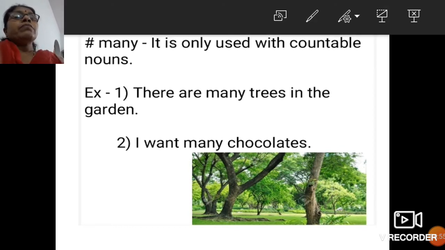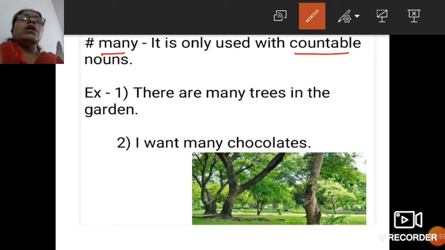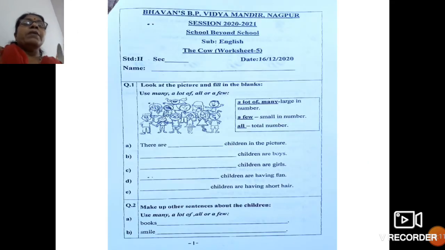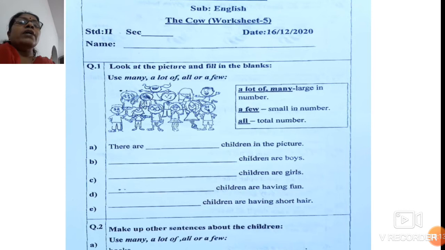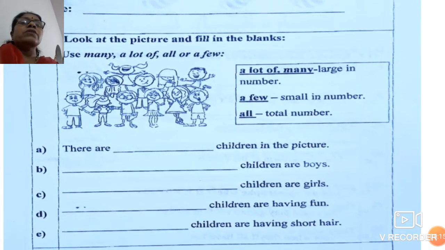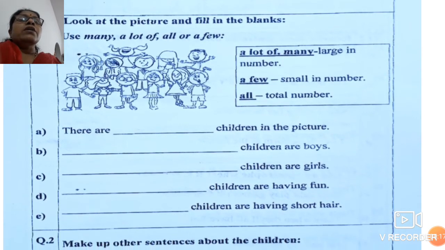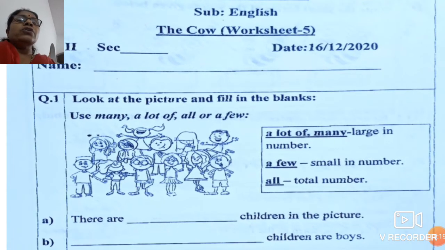Now we'll talk about many. It is only used with countable nouns. For example, there are many trees in the garden. I want many chocolates. All these things you can count. Okay, so please pay attention and we'll try to solve this. Here it is given, look at the picture.